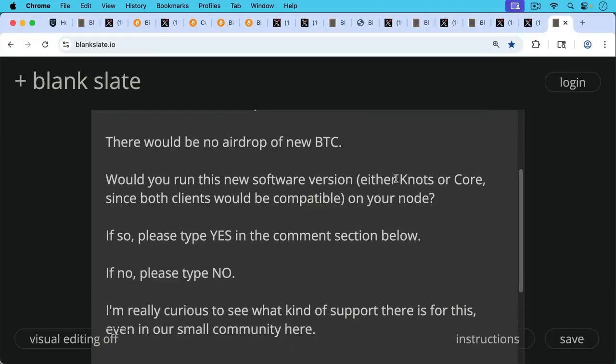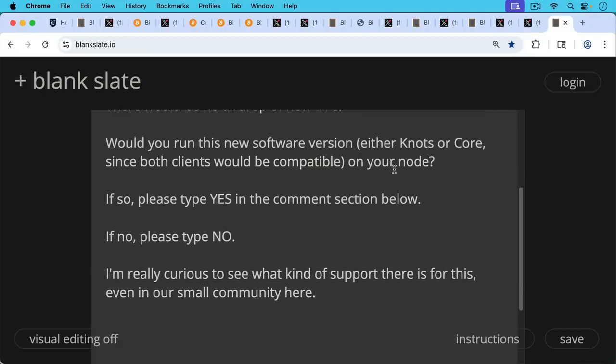I'm really curious to see what kind of support there is for this, even in our small community here, because we now have this problem, Bitcoin Core 30 being live. These things are going to be circulated. They're going to start to get mined. And so we really need to start thinking about what we could do at the consensus level to stop spam. And there is widespread agreement, I believe, in the Bitcoin community. I've seen Adam Back say it as well, that everybody hates spam and no one wants these blobs of large arbitrary data on Bitcoin. But maybe it's time to address it at the soft fork level. So let me know, type yes or no in the comment section below, and we'll see what kind of support there is here and possibly on Twitter as well.